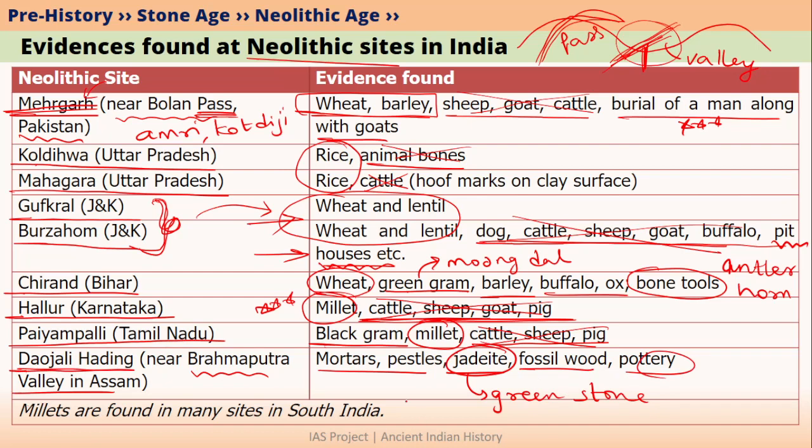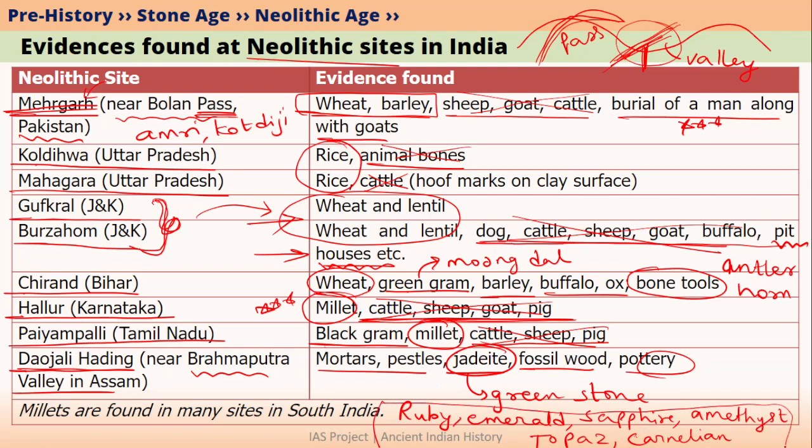Let me ask you a general knowledge question. What is the color of all these stones: ruby, emerald, sapphire, amethyst, topaz and carnelian? Please answer in the comment section what are the colors of all these precious stones. This is very important from the point of view of general knowledge.